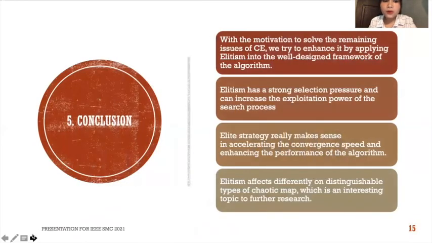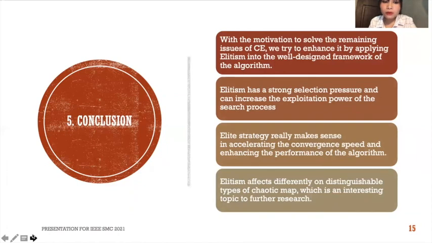We come to the conclusion that, with the motivation to solve the remaining issues of chaotic evolution, we try to enhance it by applying elitism in the well-designed framework of the algorithm. We propose new algorithms that make use of the superior information of the elite individuals. Elitism has been known to have a large effect on the ability of evolutionary algorithms, it has a strong selection pressure, and it can also increase the exploitation power of the search process.